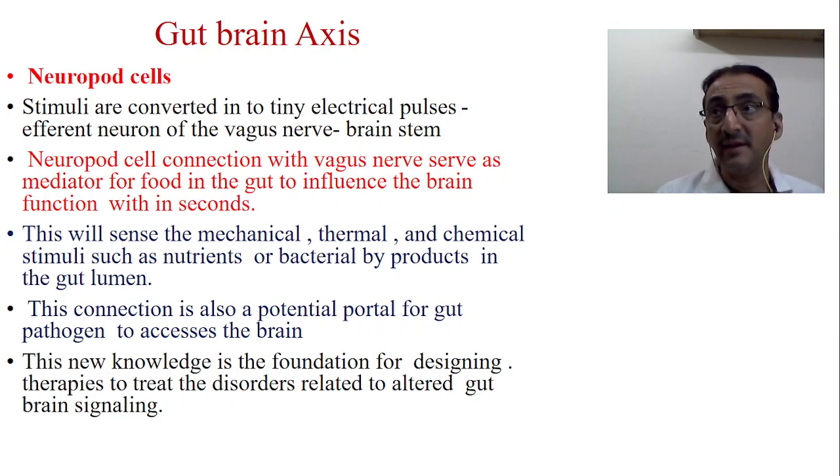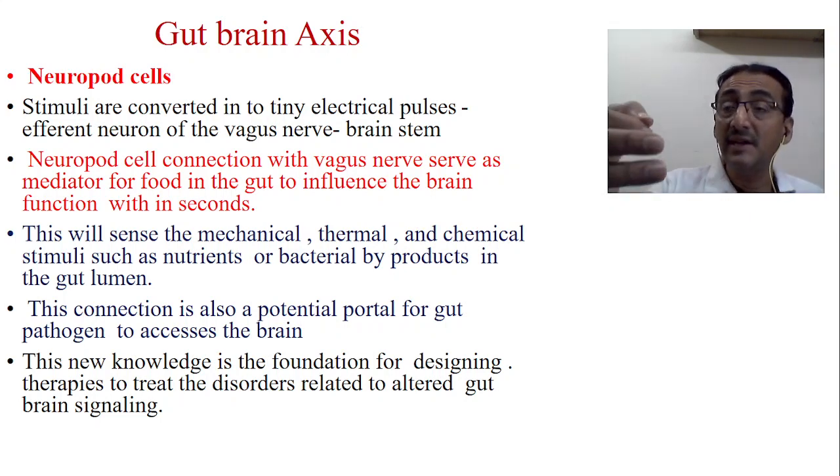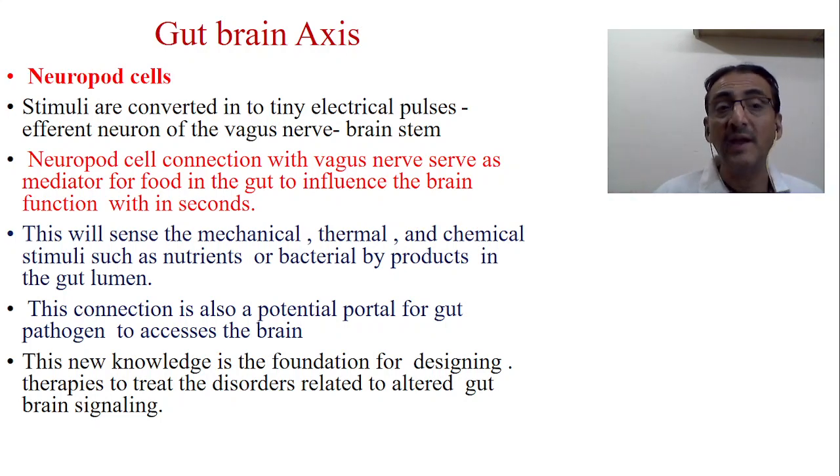They say that the stimuli given through the food to the intestine are converted into tiny electrical pulses, and the efferent neurons present in the vagus nerve carry them into the brainstem. So this is very important. That means ahara itself decides your activity or your response, whatever it may be, because which type of ahara you take is important.